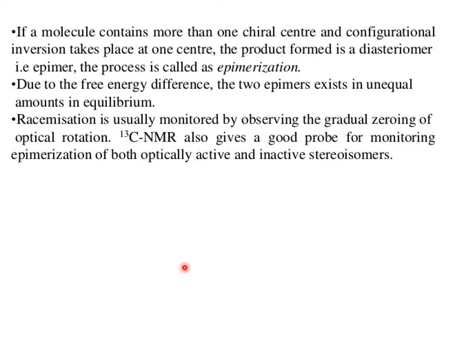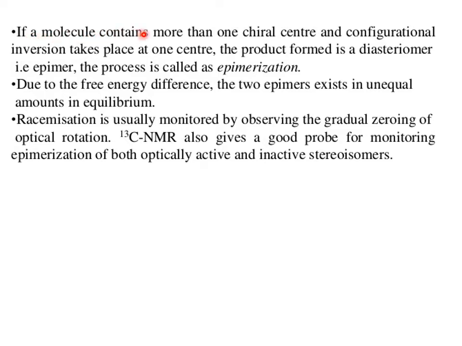Furthermore, sometimes compounds contain more than one chiral center. If a molecule contains more than one chiral center and configurational inversion takes place at one center, the product formed is a diastereomer, that is an epimer. The process is called epimerization. What is epimerization? Here is the definition of epimerization.